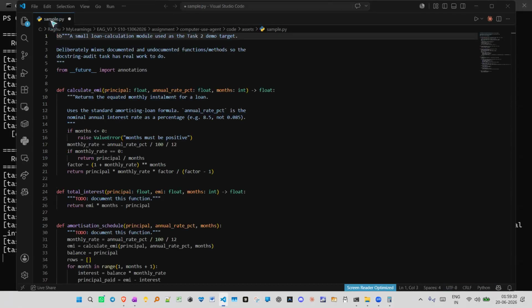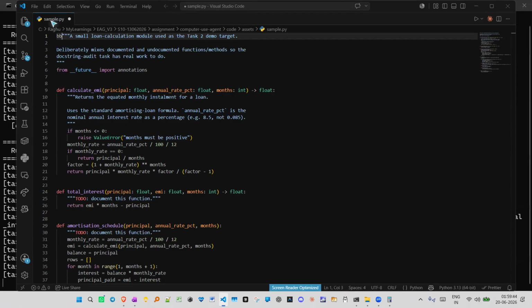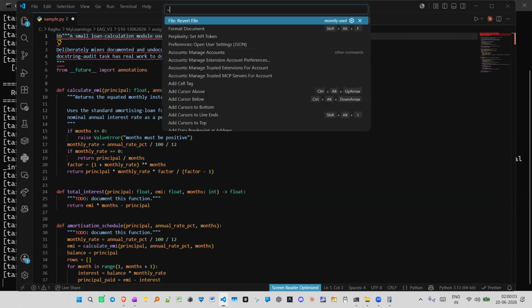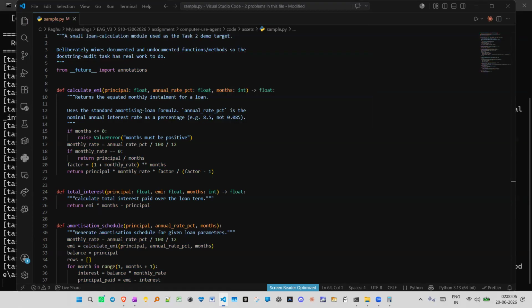Next it launches VS Code, and the aim is to replace the to-do placeholder docstrings. If you see on the screen, there are multiple to-do placeholder docstrings, and it takes note of how many to-dos there are, edits the file, and uses the VS Code inbuilt features to revert the file. So it reads the code, parses it, and finds the five to-dos, and a cheap LLM call happens to get the docstrings. And here you see it is reverting it. So this is task two.